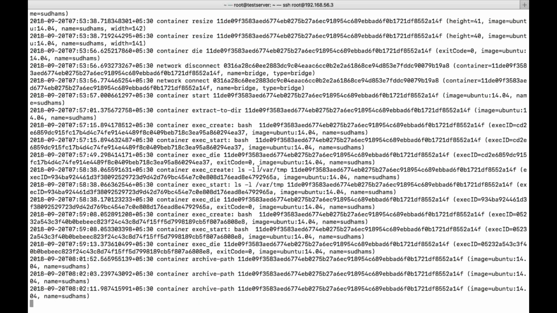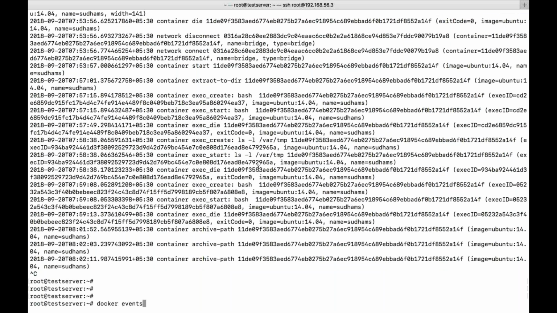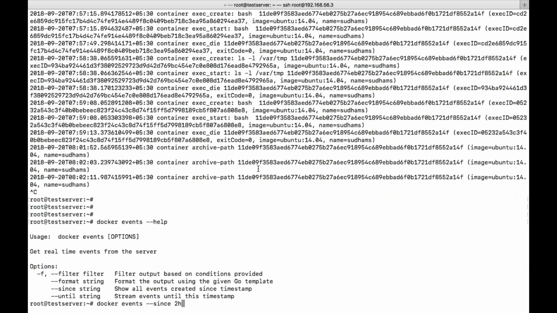So there is an option called since 1 hour, since 2 hours. If you want to see the logs from the past 2 hours, we need to give 2h. If it is minutes, you need to give m. From the past 2 minutes, from the past 2 hours, we'll give like that. What is until in the sense? Let us say you want to see from the past 1 hour and till before 2 minutes. Then we need to give until. So that is a parameter we need to give.